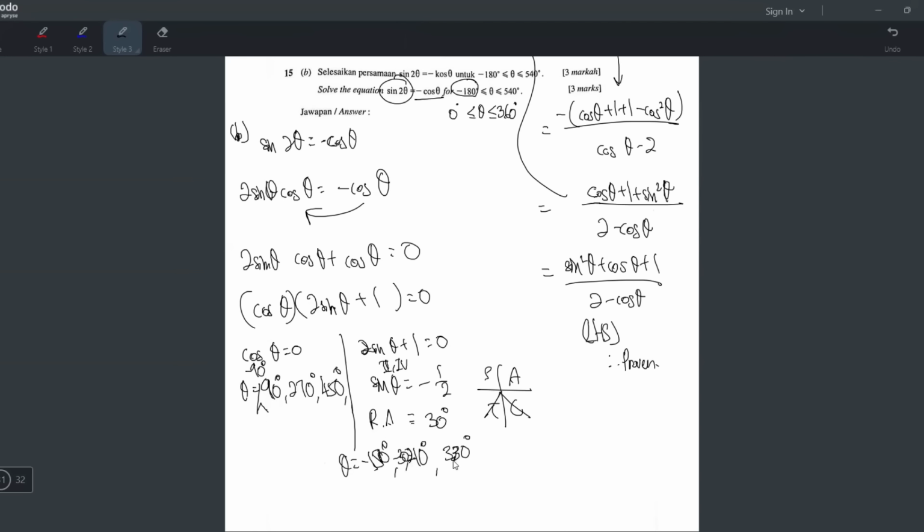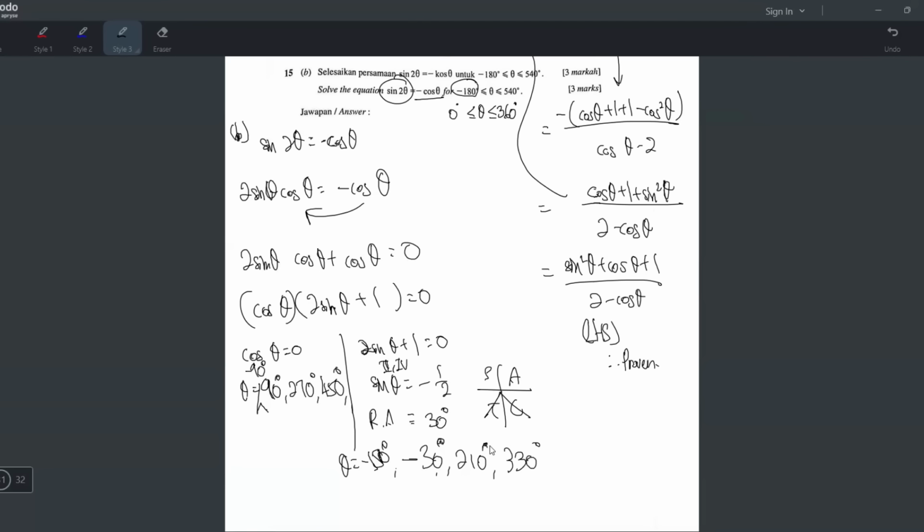Okay, the last one is try taking 330 plus 360. Okay lah, this one 600 lebih already, so cannot take. So these are all the answers. Negative 150, negative 30, 210, and 330.